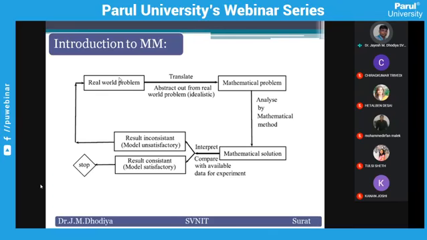Then there are multiple ways to reach Delhi from Surat. But suppose there is only one way, and that one way we have to adopt. Then this is not a problem.